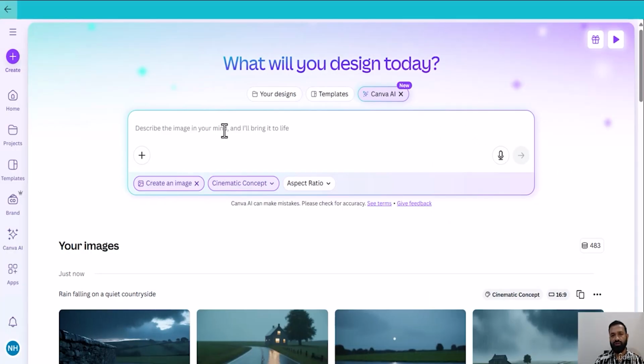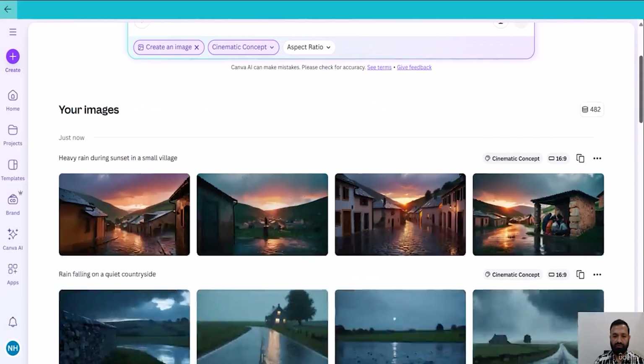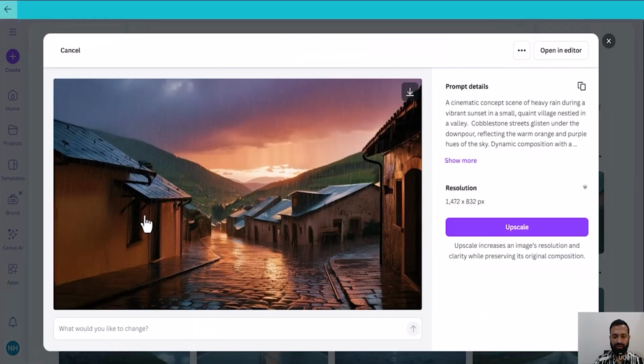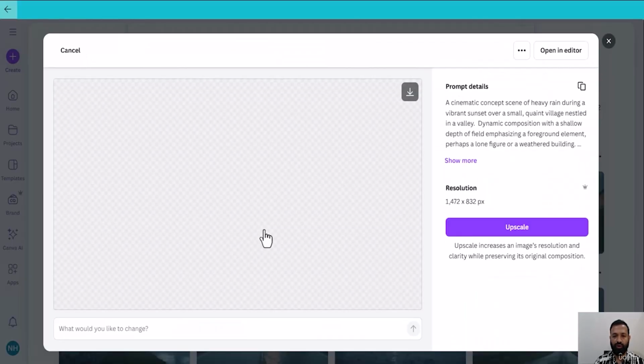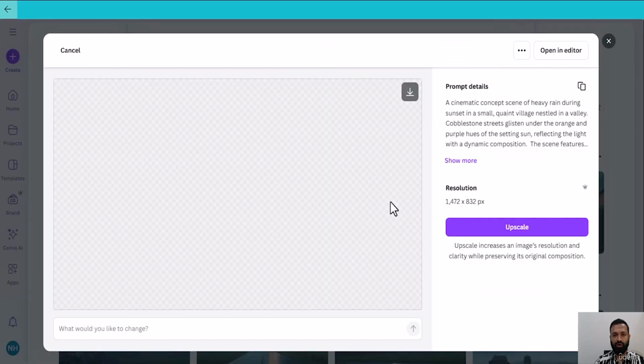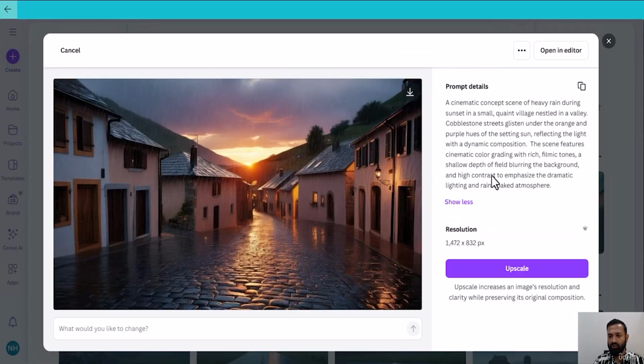So let me try with another prompt, heavy rain during sunset in a small village. Here we go. Canva created a small village image and rain. This is impressive. With a simple prompt, Canva has created an image. Though I wrote a simple prompt, Canva extended it with its AI capabilities. Based on my primary concept, Canva extended the prompt to create a beautiful image.